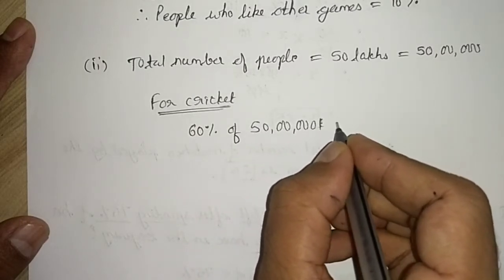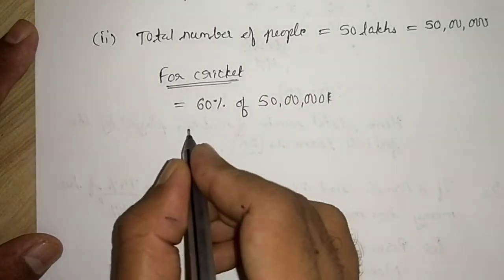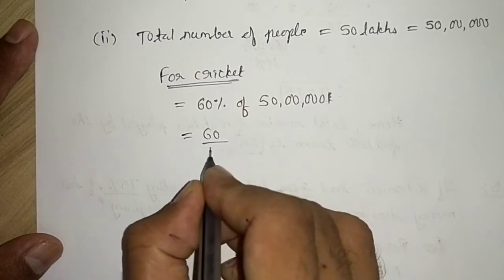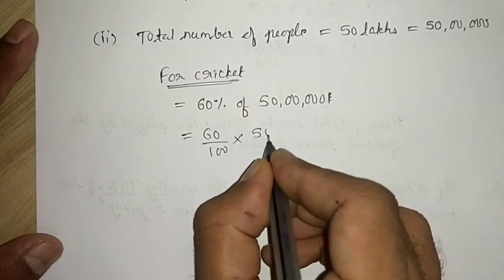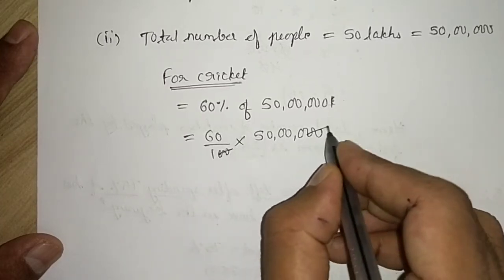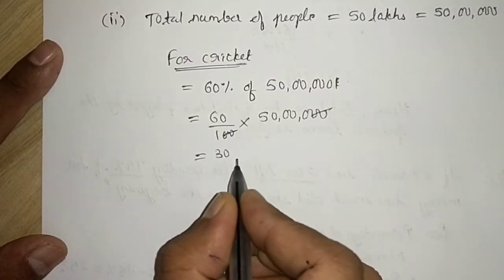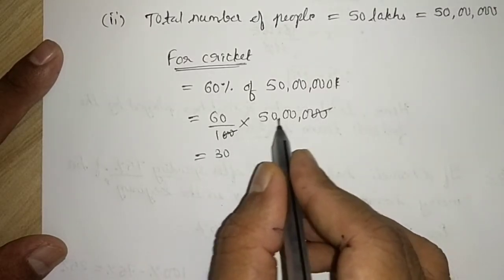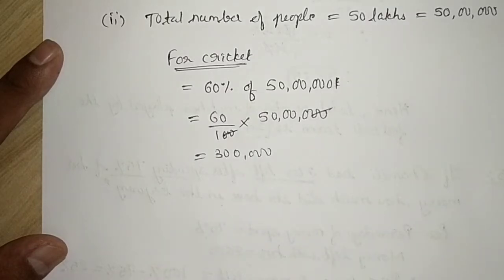That likes cricket. So we will write 60% of 50 lakhs is equal to 60 divided by 100 into 50 lakhs. 2 zeros will cancel out, 6 5s are 30, and the number of zeros remaining, right?